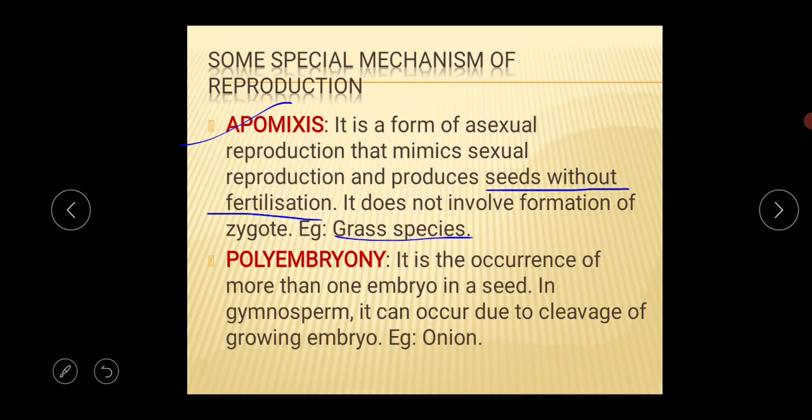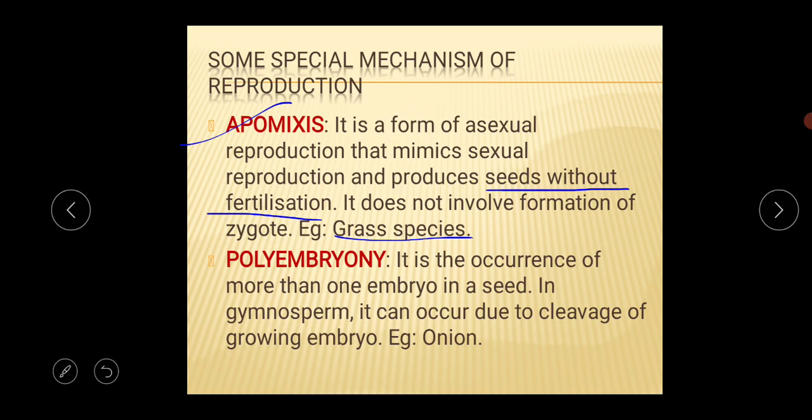Some grass species do not involve this fertilization process, but seeds are still formed by the plant. This type of procedure is called the apomixis process. Normally these apomictic seeds are viable seeds produced without pollination or sexual reproduction.